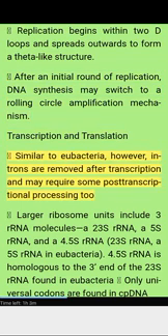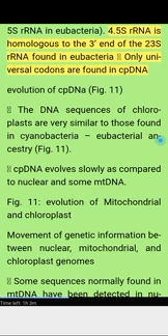Transcription and translation are similar to eubacteria, however, introns are removed after transcription and may require some post-transcriptional processing too. The larger ribosomal subunit includes 3 rRNA molecules: a 23S rRNA, a 5S rRNA, and a 4.5S rRNA, whereas eubacteria have a 23S rRNA and a 5S rRNA. The 4.5S rRNA is homologous to the 3' end of the 23S rRNA found in eubacteria. Only universal codons are found in cpDNA.